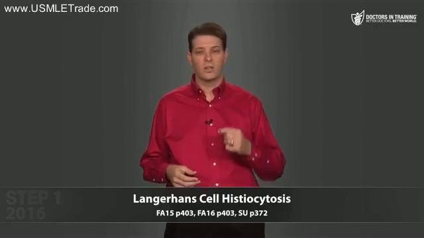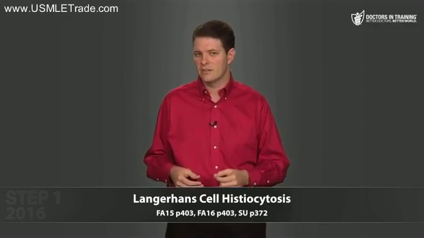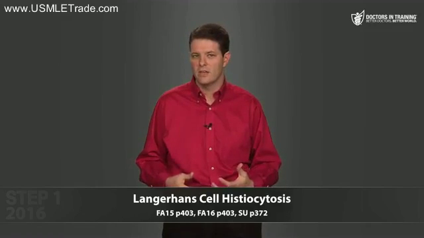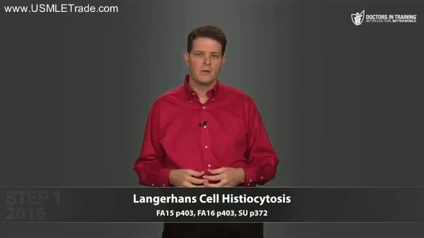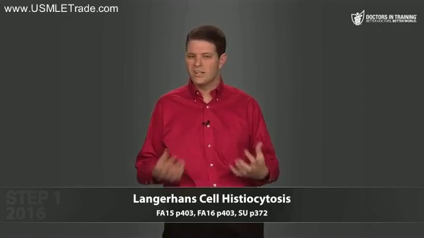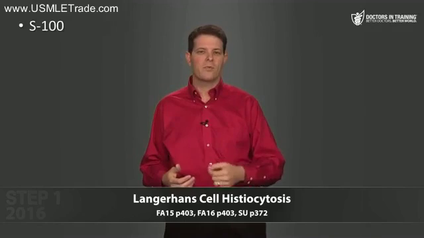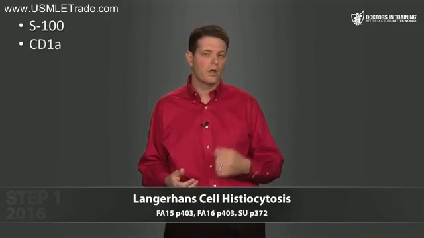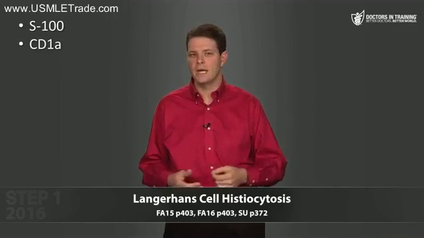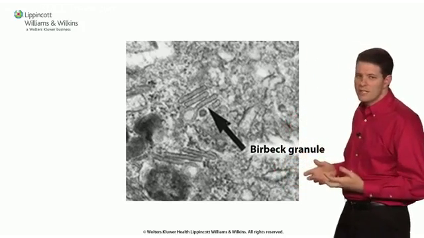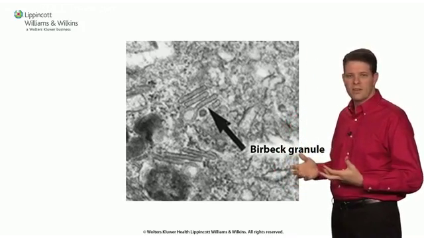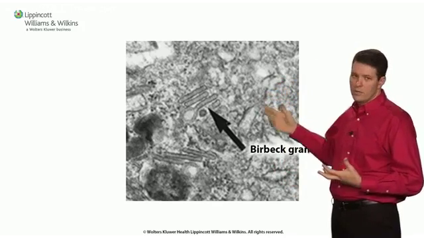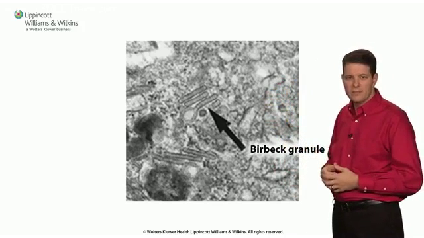Let's briefly discuss a pathology that can arise in the Langerhans cells, which is called Langerhans cell histiocytosis. This is a disease where there's excessive proliferation of Langerhans cells, these dendritic cells in the epidermis. And then the problem is that these cells are no good at antigen presentation, so they're not really able to do their job. And these cells express an S100 tumor marker and also a surface marker called CD1A. And the way you'd probably see this on your test is that on electron microscopy, these cells are going to have these Birbeck granules, which look like tennis rackets within the cell.